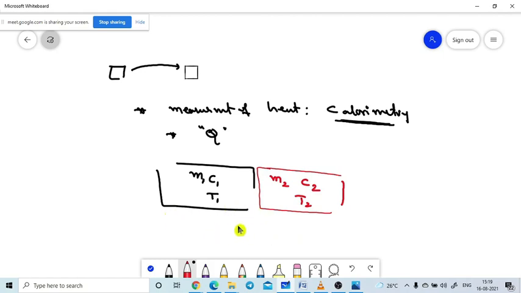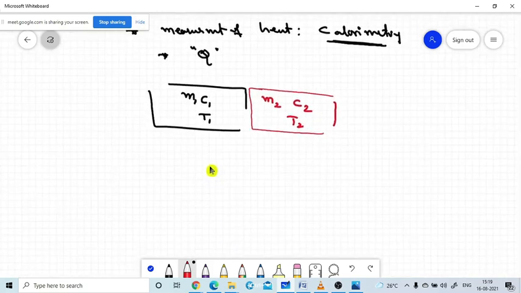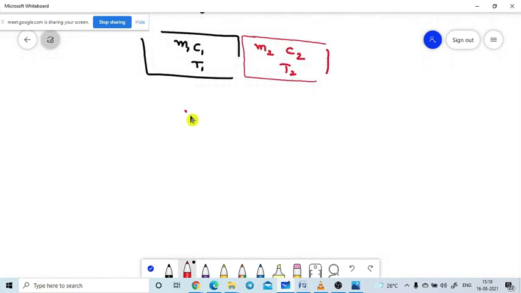For our understanding, I am assuming that the temperature of the first body is higher compared to the temperature of the second body, that means T1 is greater than T2. Just our assumption. We are already familiar that when two bodies are in contact, heat will transfer from the hotter body to the colder body.